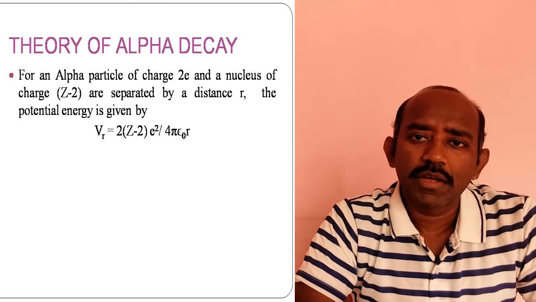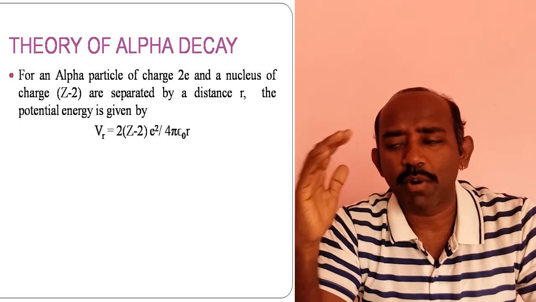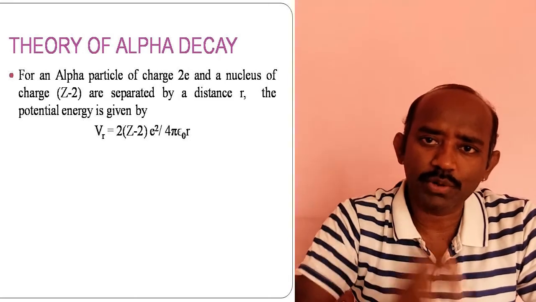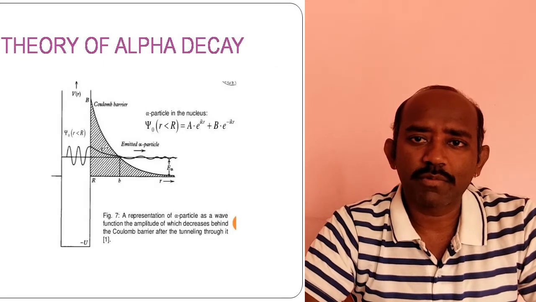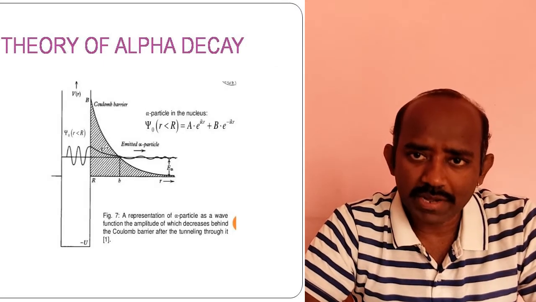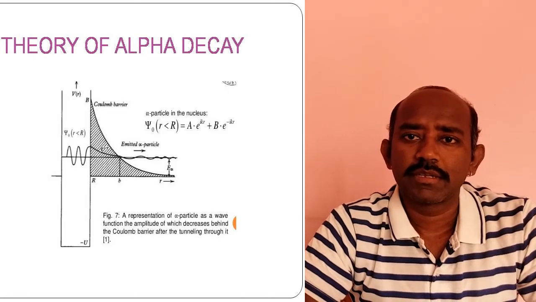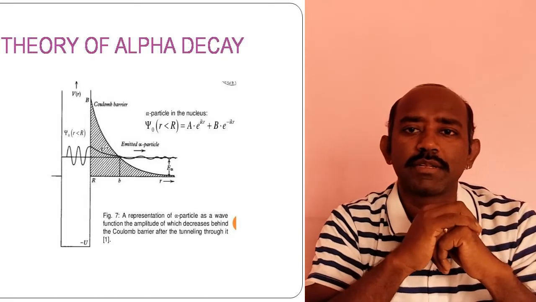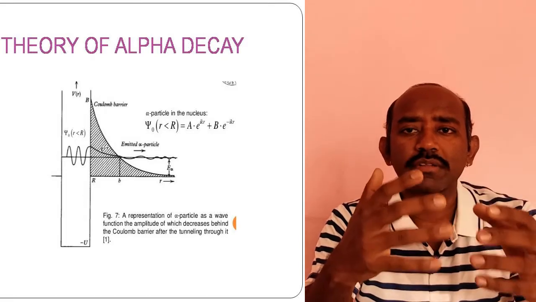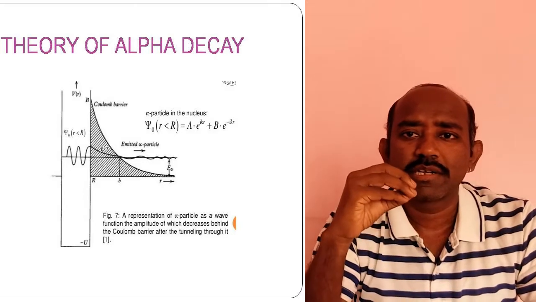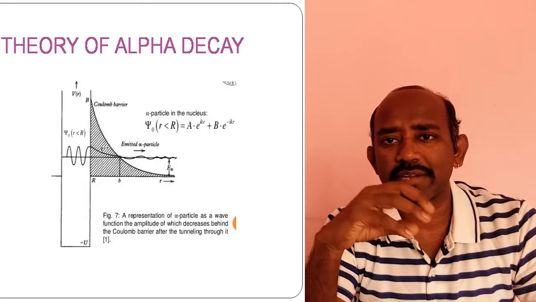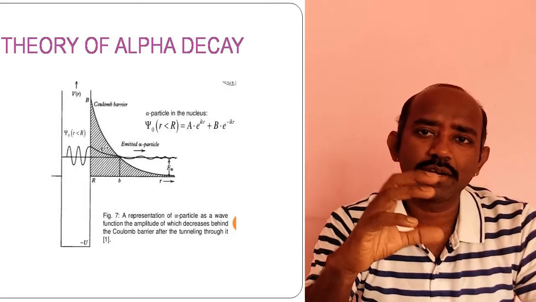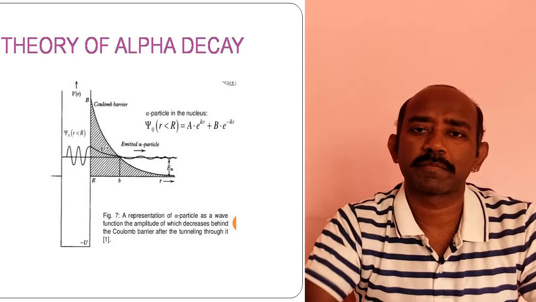Here an attractive potential at the boundary is developed in the nucleus, which is found to be the potential well. For every nucleus there will be a potential well. It may be a proton, a neutron or an alpha particle, but it will not easily penetrate through that potential barrier. It must have certain energy to overcome that potential barrier.